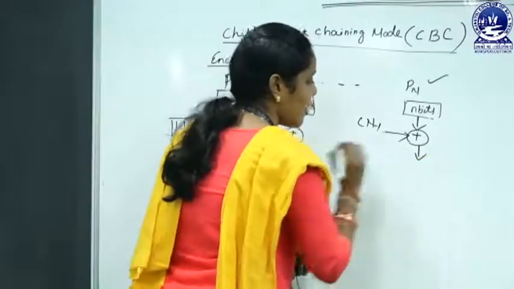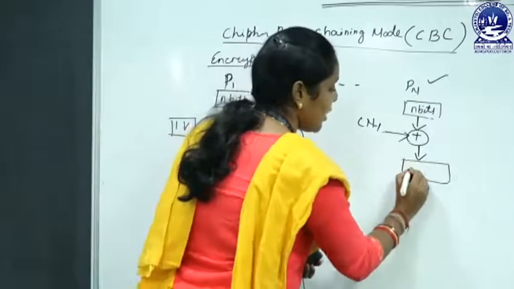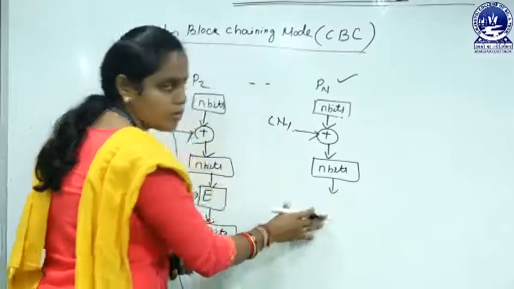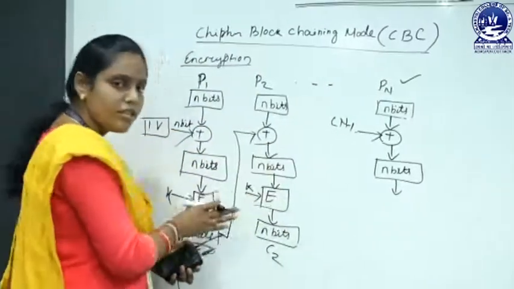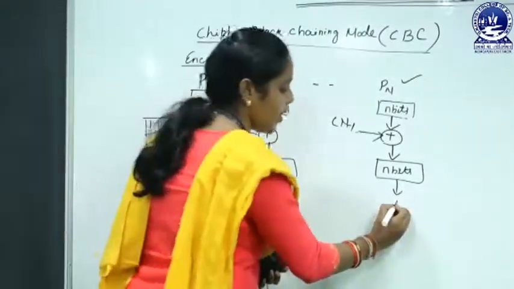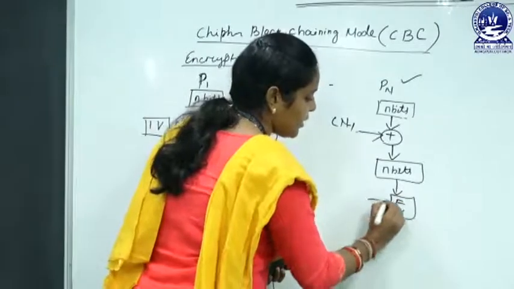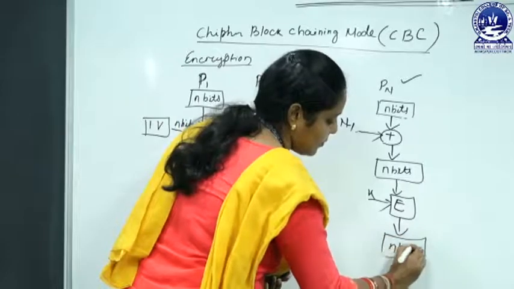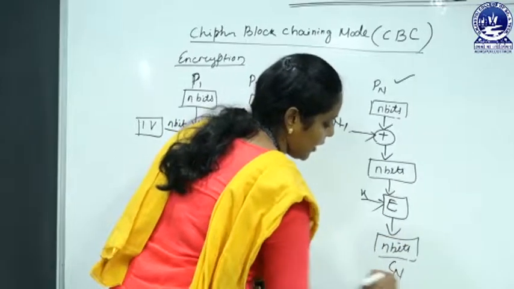After the exclusive OR operation, it gives us the n bits output, and this n bits output is encrypted by using the same encryption algorithm and the same key, which gives us the n bits ciphertext, that is Cn.